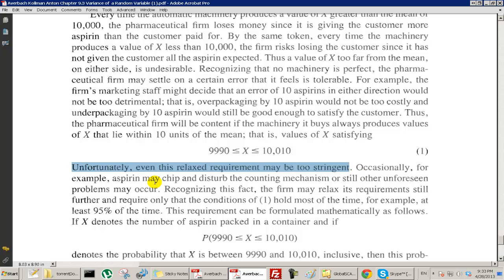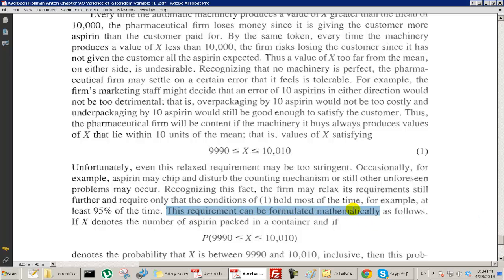So they say, unfortunately, even this relaxed requirement may be too stringent. Occasionally, for example, aspirin may chip and disturb the counting mechanism, or still other unforeseen problems may occur. Recognizing this fact, the firm may relax its requirements still further and require only that the conditions of 1 hold most of the time. For example, at least 95% of the time. So we might say this doesn't have to be true 100% of the time, that X has to be in that range all the time, but we want X to be in that range most of the time, say 95% of the time.